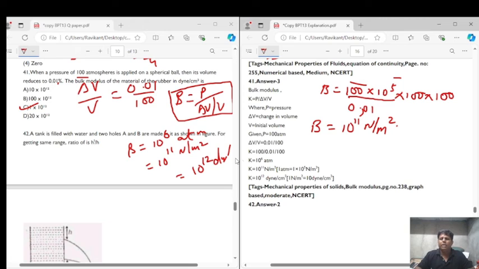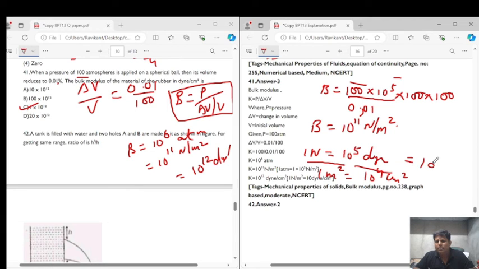Right? Now see, 1 Newton is equal to 10 to the power of 5 dyne, and 1 meter square is equal to 10 to the power of 4 centimeter square. So 1 Newton per meter square will be equal to 10 dyne per centimeter square.